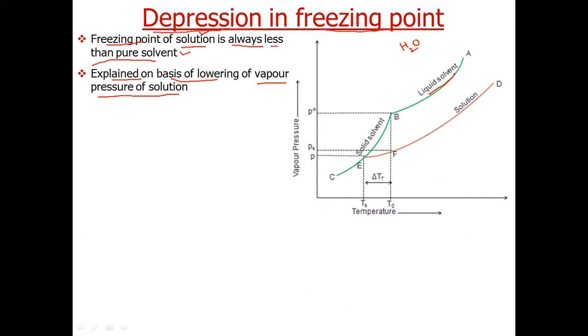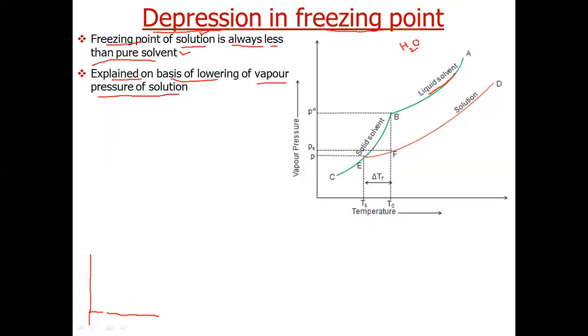Now the curve BC is the vapor pressure curve for solid ice. You have all seen that whenever we open the freezer of our refrigerator, we also see some fumes. These are vapors. So solid ice also vaporizes and forms some vapors.